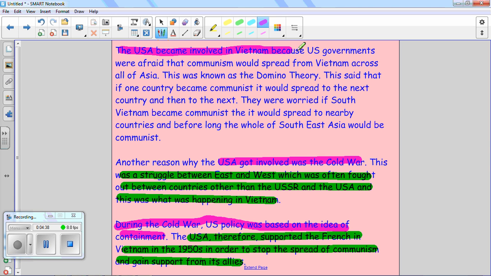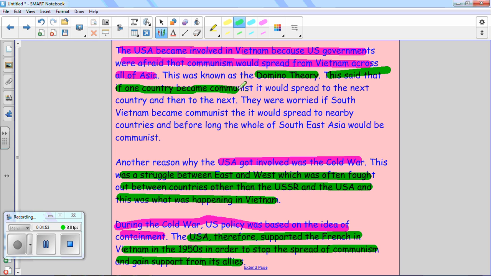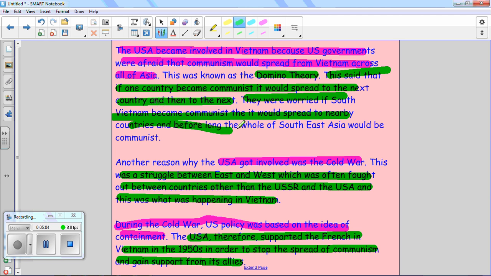Next one, the USA became involved because US governments were afraid of the spread of communism across all of Asia. What's our detail for this? The domino theory. We're then explaining the domino theory. If one country became communist, it would spread to the next country and then to the next. They were worried if South Vietnam became communist, it would spread to nearby countries, and before long, the whole of Southeast Asia would be communist.